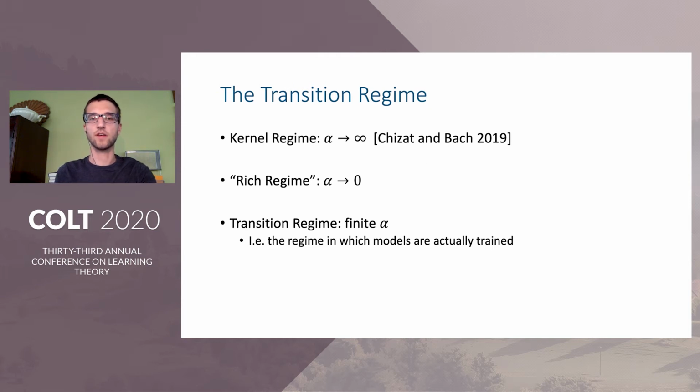Chizat and Bach showed that generally, taking alpha to infinity leads to the kernel regime and the associated RKHS implicit bias. We will show that for certain models, the limit as alpha is taken to 0 instead yields rich implicit biases which cannot be captured by any kernel. However, the more interesting case lies between these, where the scale of the initialization is neither 0 nor infinite, since this is where machine learning models are actually trained. For several simple models, we're able to precisely characterize the implicit bias as determined by any finite value of alpha.